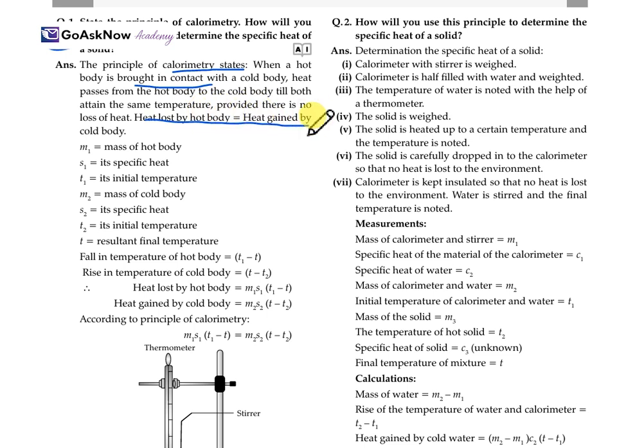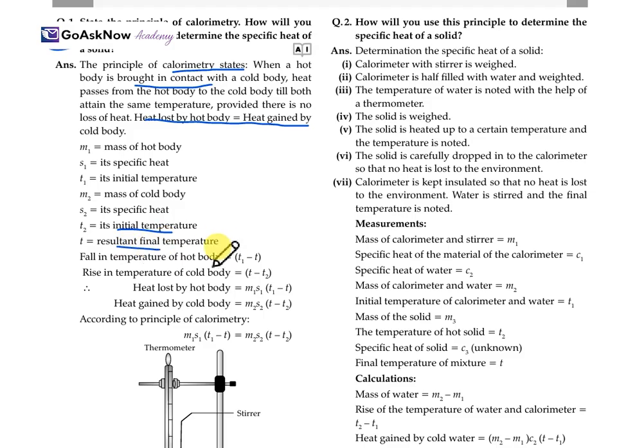Heat lost by the hot body is equal to heat gained by the cold body. Let's consider M1 be the mass of the hot body, S1 be the specific heat, T1 be the initial temperature, M2 is the mass of the cold body, S2 be its specific heat, T2 be its initial temperature, and T is the resultant final temperature.